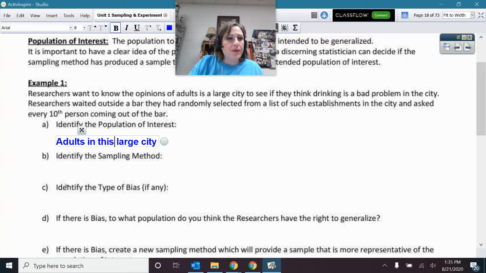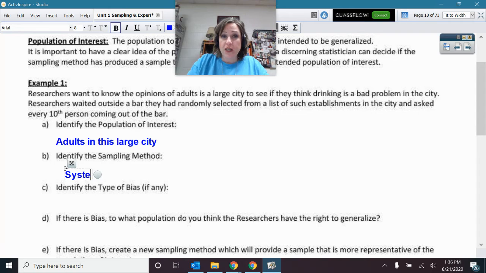Okay. All right. Identify the sampling method. I see this every 10th person coming out. So we know that's one of our sampling methods. Let's think back. Hopefully they're going to start at a random place and then pick every 10th one after that. That's a systematic way of sampling. So they're indicating systematic sampling, okay?